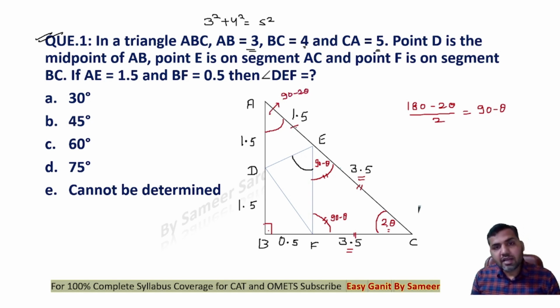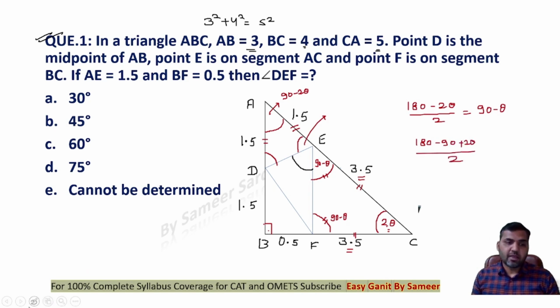Now you can also see that this side is 1.5, this side is 1.5, both of these two sides are the same. So the value of these two angles will be equal to (180 minus (90 minus 2 theta)) divided by 2. Why so? Look at this triangle, the summation of all three angles is 180. This angle is 90 minus 2 theta, and both of these two angles are equal.